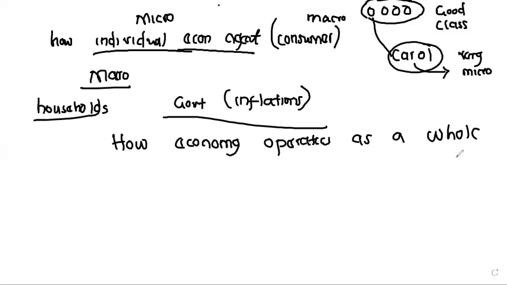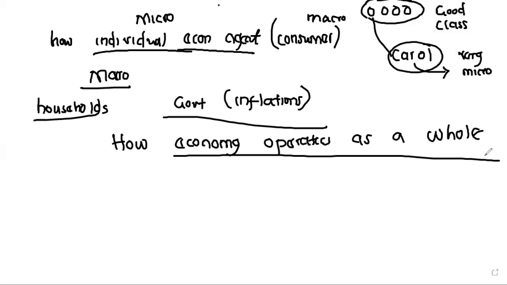So here we're getting everybody, and this is the key concept. When we put them together, this is how we're going to operate. That is macroeconomics. That's why we're going to deal with things such as inflation and unemployment. When we look at you as an individual, that's a microeconomic concept.